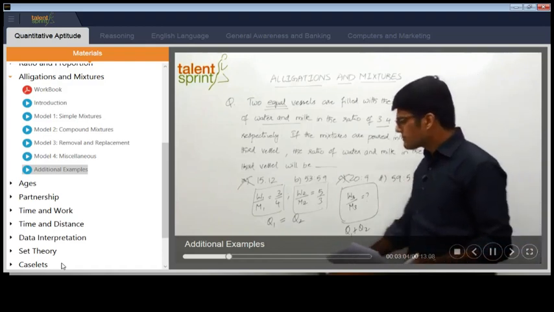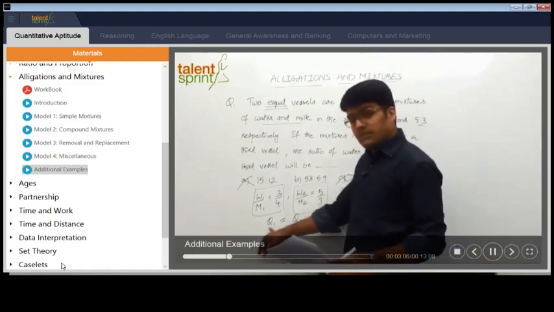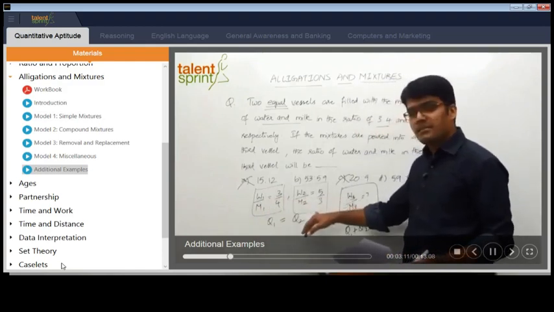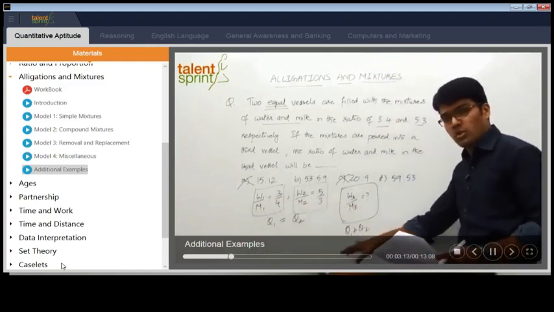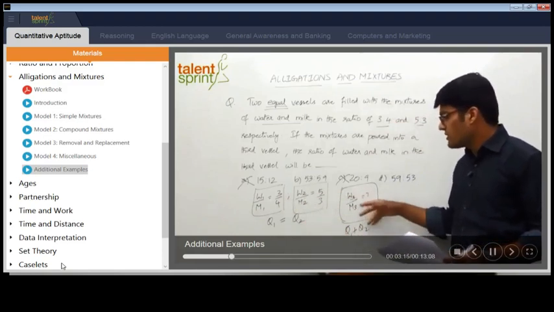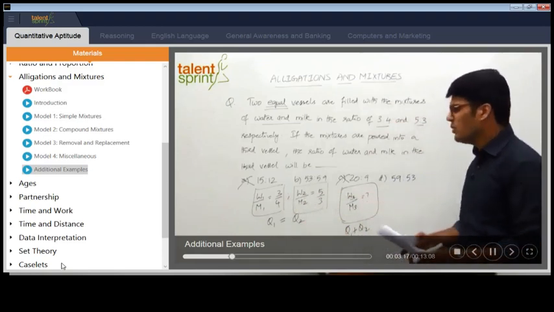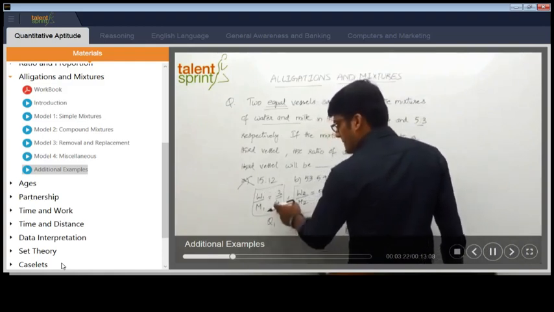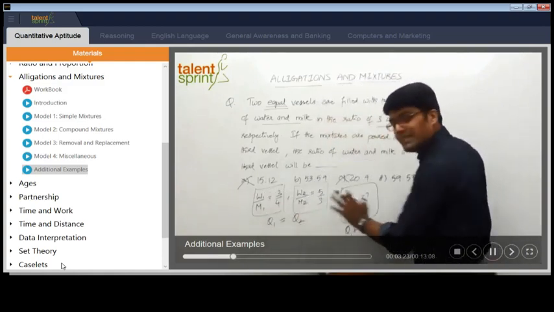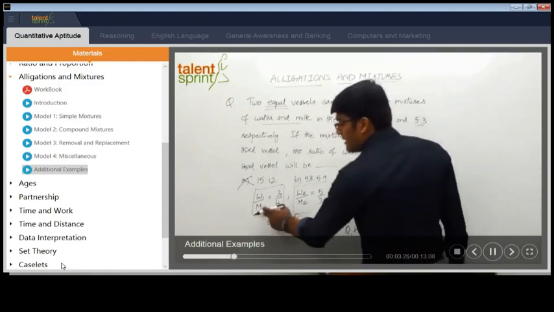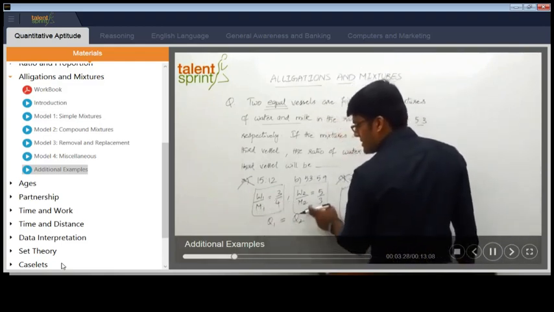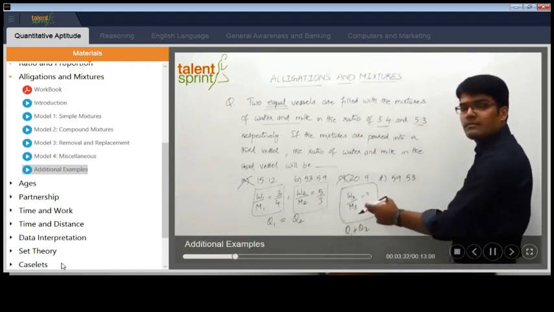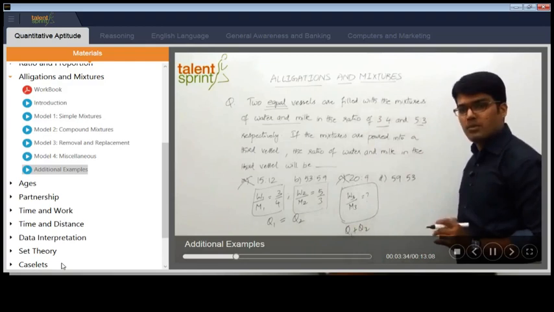Very simply. See, this Q1 has 3 parts and 4 parts. This is Q2, 5 parts and 3 parts. We have to find out Q1 plus Q2, the total quantity of this one. What is the water and milk ratio? Just do one thing. How much is water here? 3Q1 by 7. How much is water here? 5Q2 by 8. How much is milk here? 4Q1 by 7. How much is milk here? 3Q2 by 8. That's it. Substitute in these places and you get the answer. Are you able to follow?